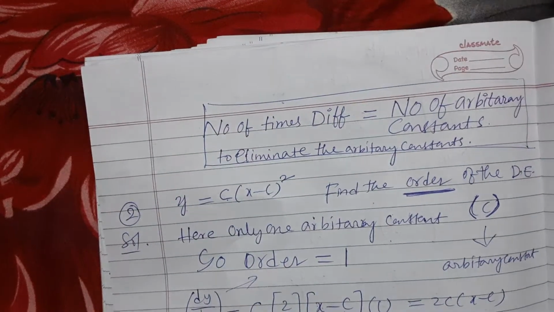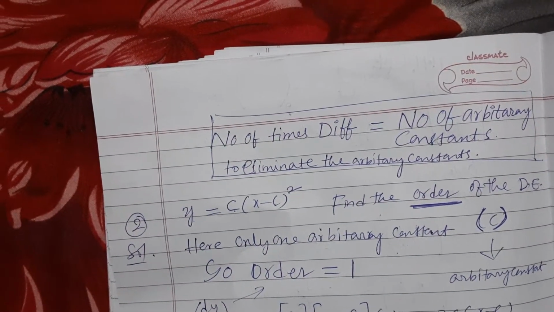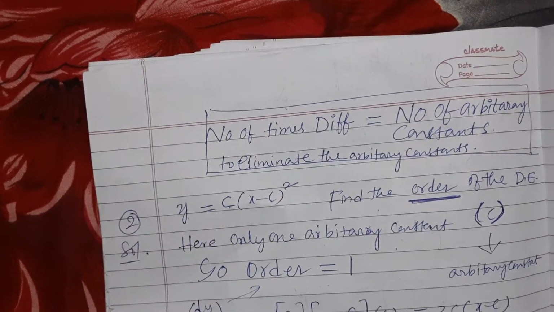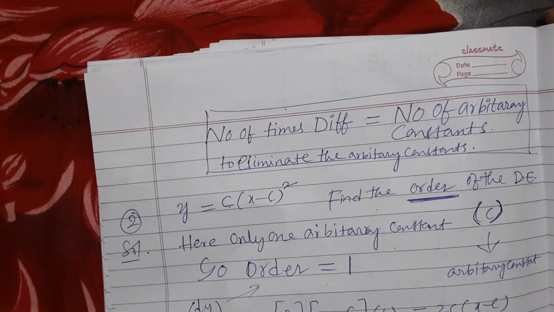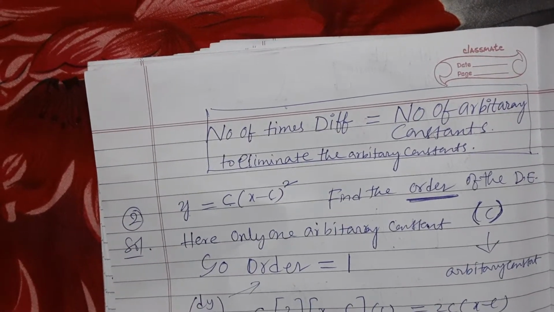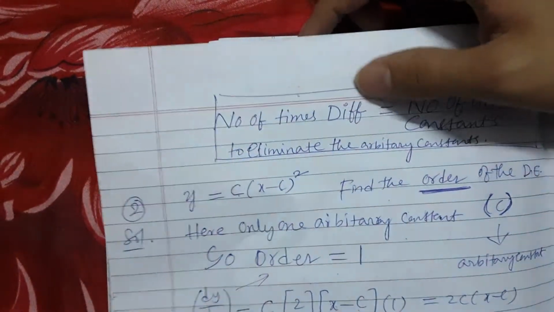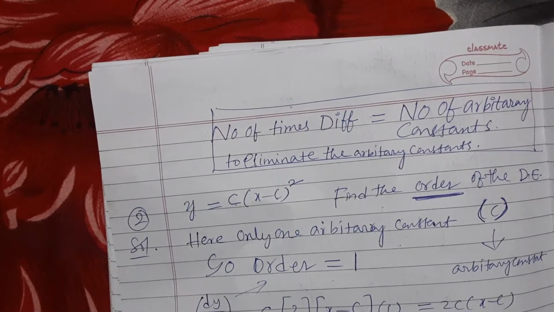Okay, the number of times differentiating is equal to the number of arbitrary constants. To eliminate the arbitrary constants, what do we have to do? We have to eliminate the arbitrary constants. How do we eliminate an arbitrary constant? So the number of differentiations is equal to the number of arbitrary constants. So let us see question number 2.